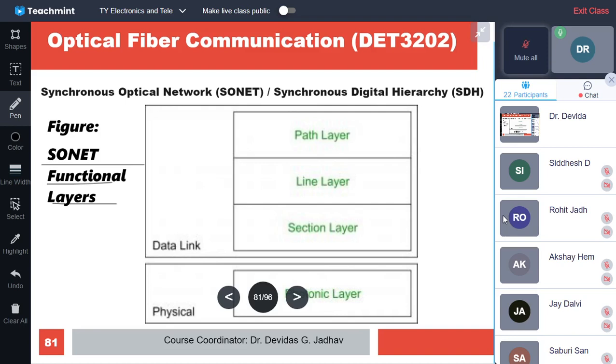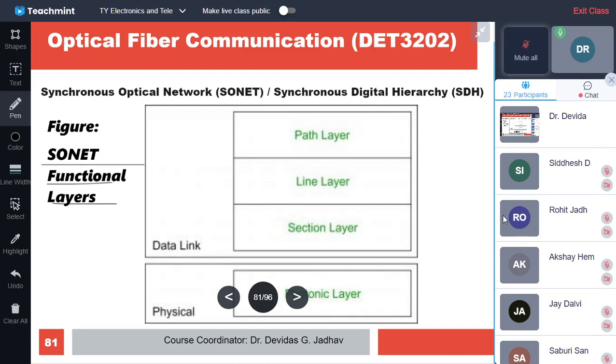So that is the line layer. And one multiplexer to other multiplexer, such many connections are there, which is making end to end, device to device, and that is the path layer. So it is a hierarchy, one by one.